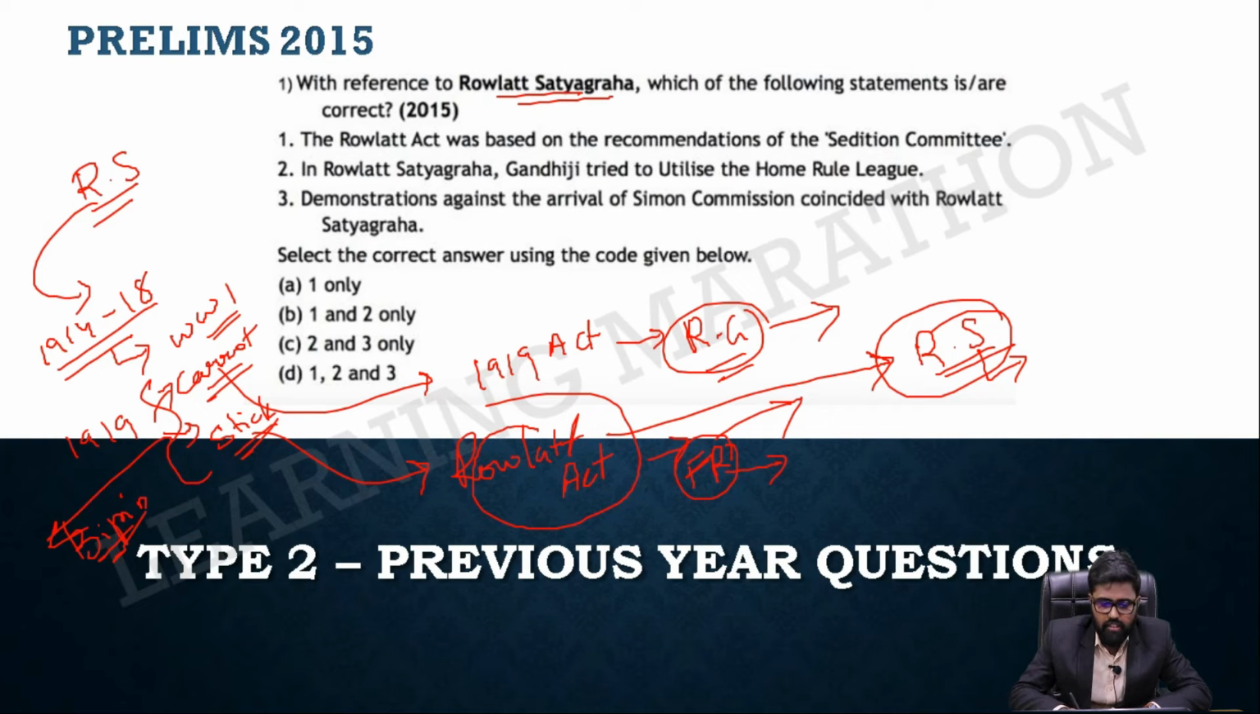Let's go through the question. This is a brief understanding which you should have. What is the background of that particular movement? Whenever you read a movement, read the background, the reason, how the movement was going on, how it is progressing, and what is the outcome. Done. Let's go through the question.